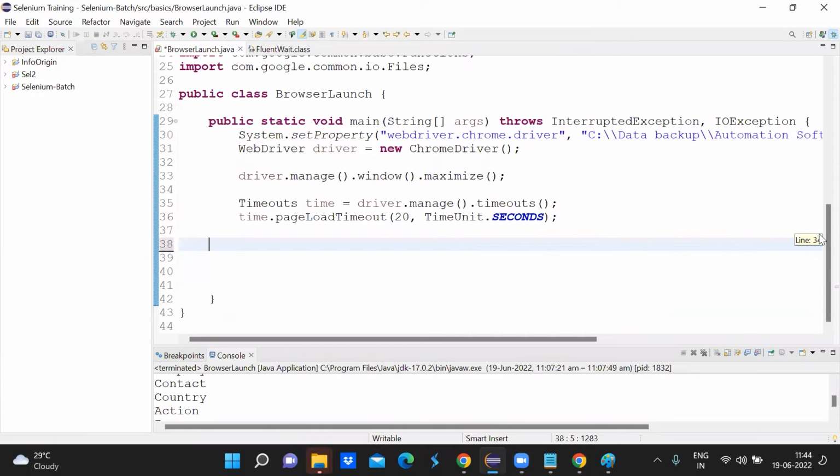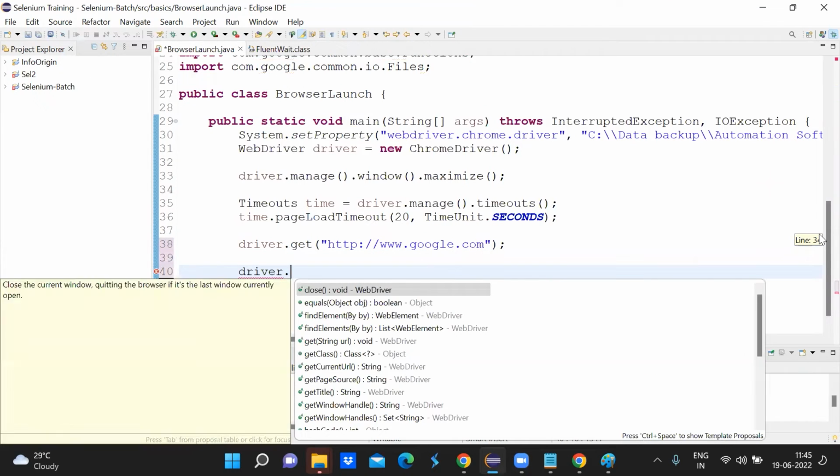Okay, I will give you one scenario here. Let's say right after driver.get, and here http www.google.com, and then I am closing my browser driver.